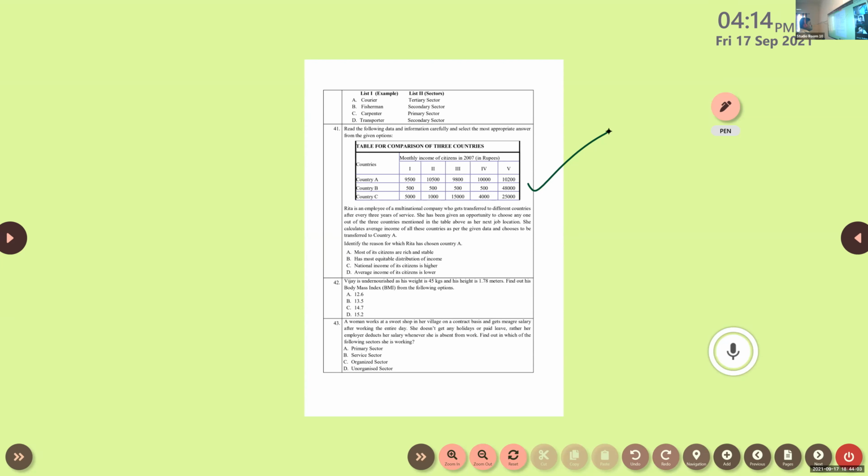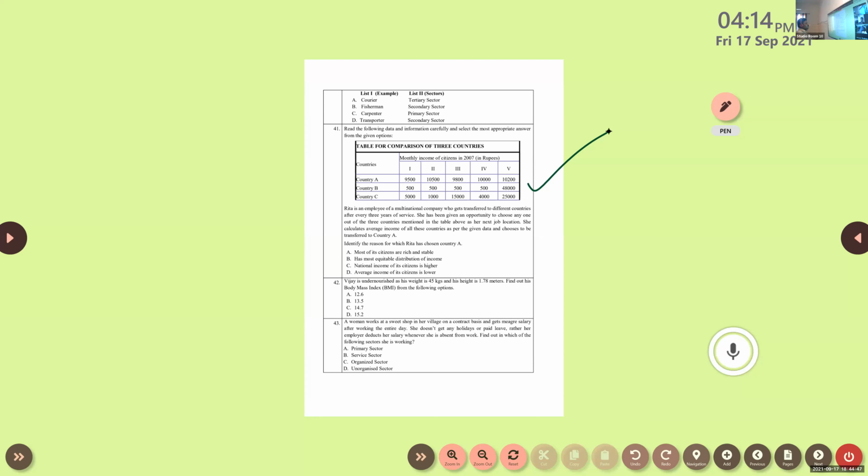Rita is an employee of a multinational company who gets transferred to different countries after every 3 years of service. She has been given an opportunity to choose any one out of the 3 countries mentioned in the table above as her next job location. She calculates average income of all these 3 countries as per the given data and chooses to be transferred to country A. Identify the reason for which Rita has chosen country A. So here you can see average income, clear or not? And the income distribution. She observed that, and finally she chose one country.